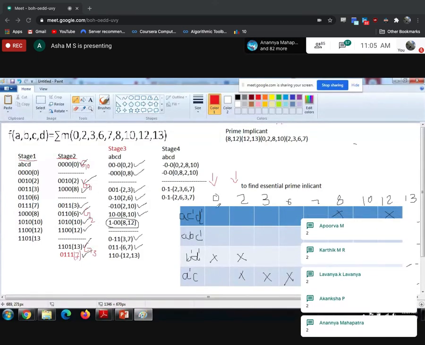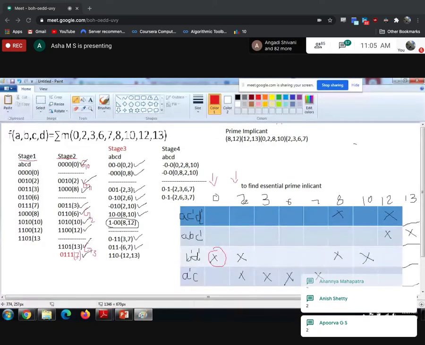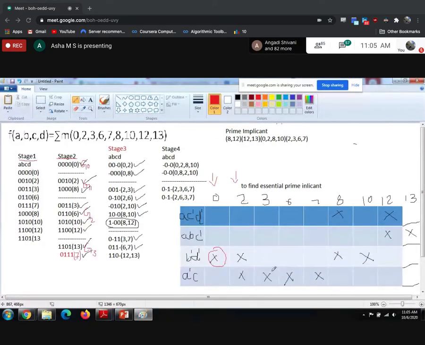Check 0. Yes, 0 is used only once. Mark it. What about 2? No. What about 3? Yes, only once. 6? Only once. 7? Only once. What about 8? No, 8 is used twice. 10? Yes, 10 is used only once. What about 12? Twice. What about 13? Once. Okay. After marking this, you will be able to write the essential prime implicant.